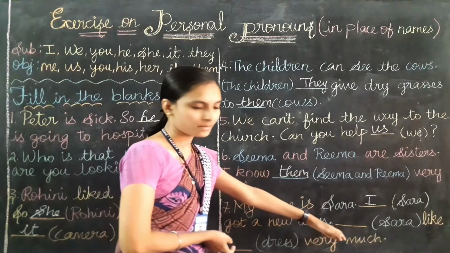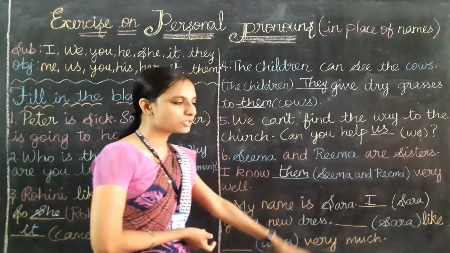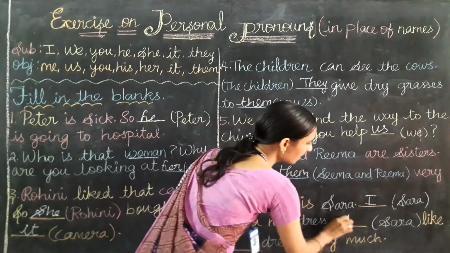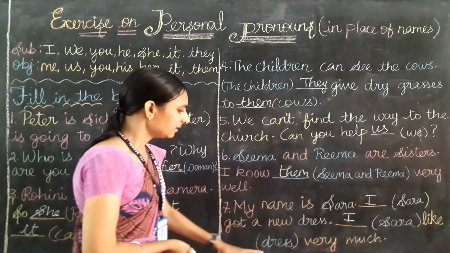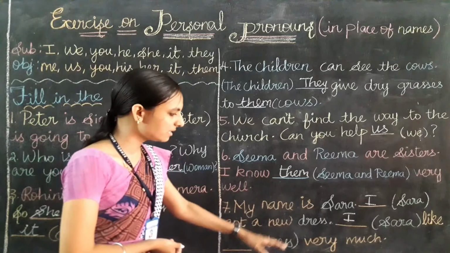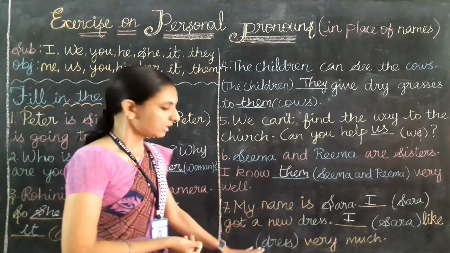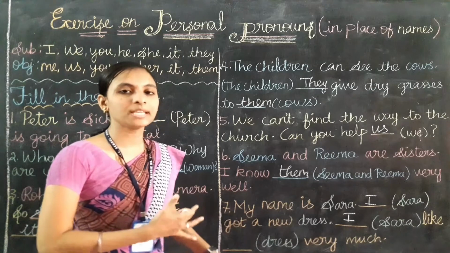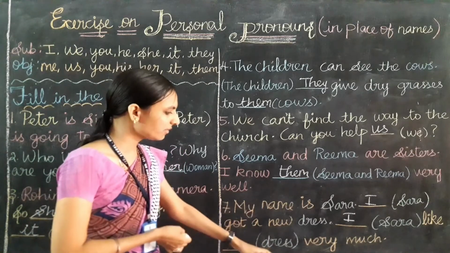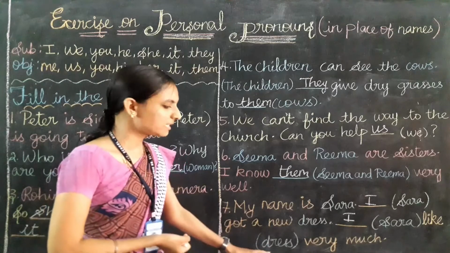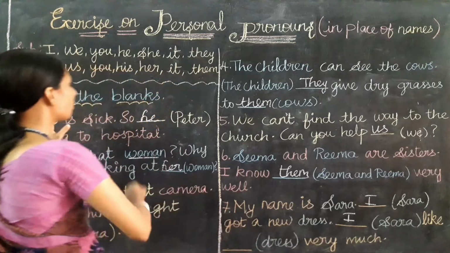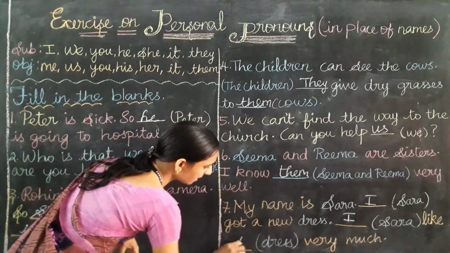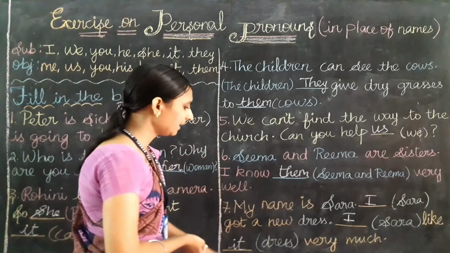Again Sarah's name is coming there at the subject place. So at the subject place, if you are talking, if your name comes there, we need to use I. I like dress. Dress is coming again. So this word comes at the end of the sentence. So for dress, which pronoun we need to use? Yes, we need to use object pronoun and check whether it is singular or plural. It is a singular thing. So the object pronoun for a singular thing will be it. Yes. I like it very much.